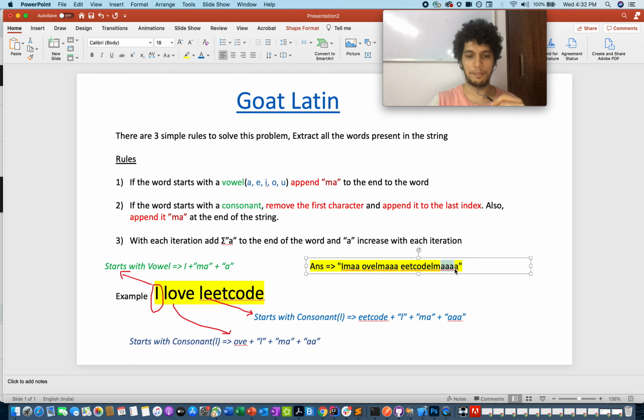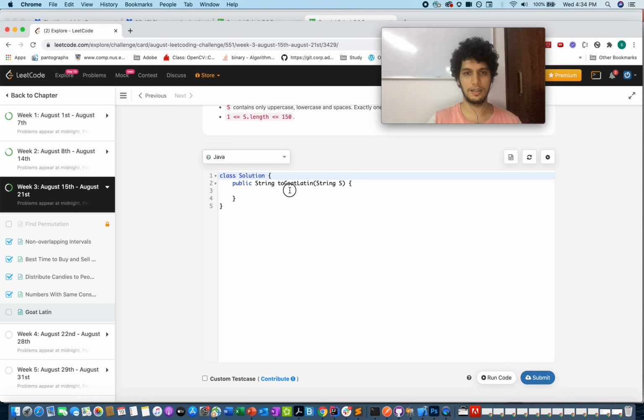Let's try and code this up. I'll be coding this up in Java and let me just define an array of strings named words. I'll be splitting up the string using the split method and the delimiter would be a space.